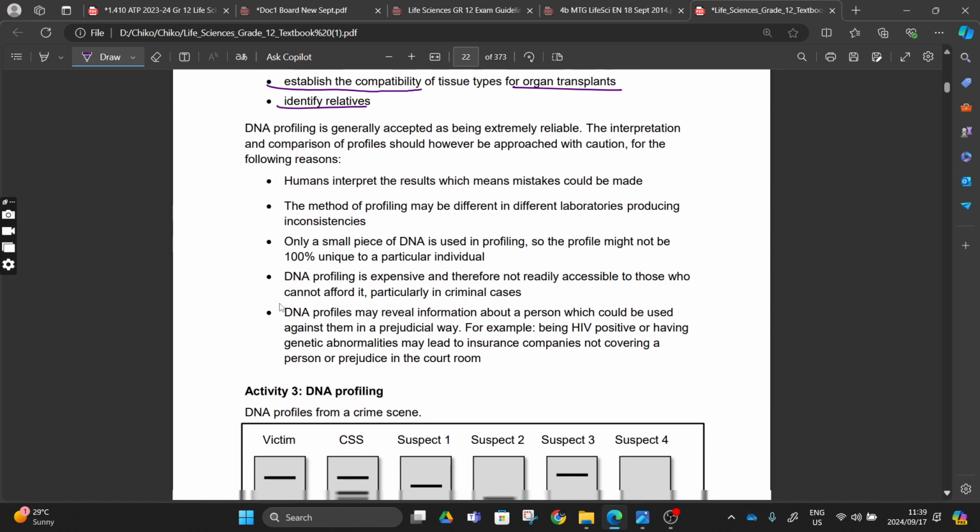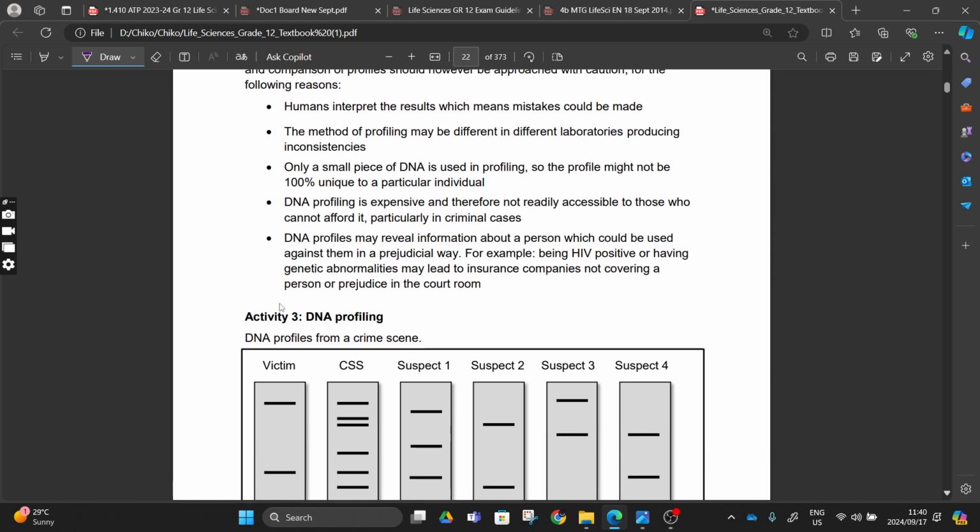DNA profiling is generally accepted as being extremely reliable. The interpretation and the comparison of profiles should, however, be approached with caution for the following reasons. Here we use humans to interpret, which can make mistakes. They can make a mistake, and the method of profiling is different from laboratory to laboratory. Only a small piece of DNA is used, so the profile might not be 100% unique to a particular individual, and the DNA profile is expensive, therefore not really accessible for those who cannot afford it.